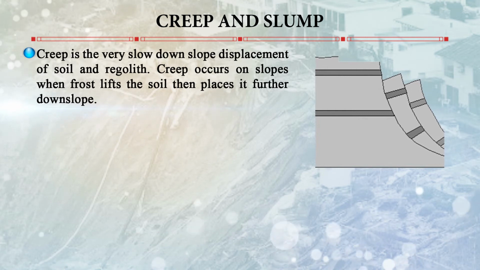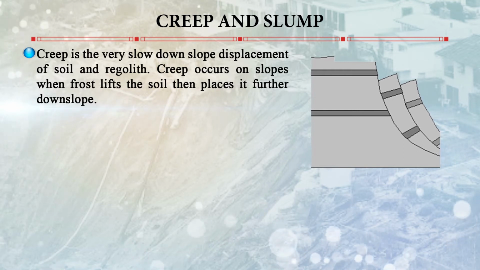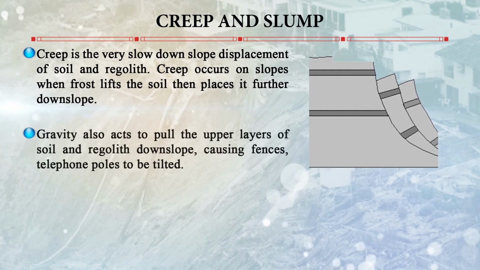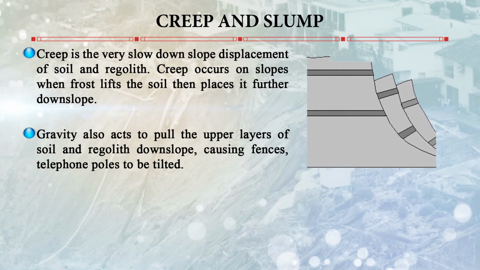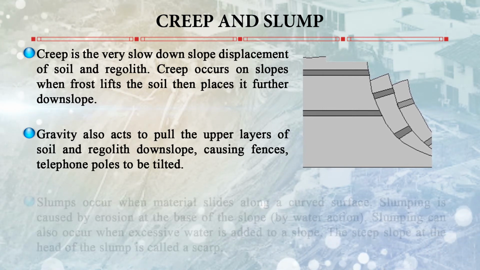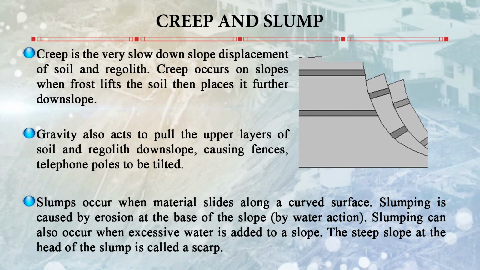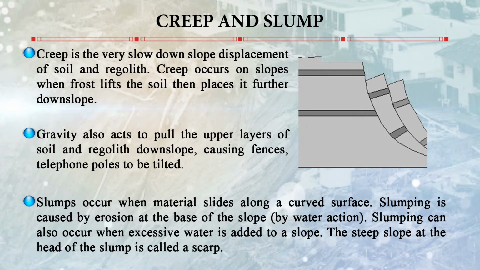Then there is creep and slump. Creep is the very slow downslope movement of soil and regolith, and this occurs on a slope when frost lifts the soil, then places it further downslope. Gravity also acts to pull the upper layers of soil and regolith downslope, causing fences and telephone poles to be tilted. And slumps occur when the material slides along a curved surface. Slumping is caused by erosion at the base of a slope, for example, by water action. Slumping can also occur when excessive water is added to a slope. The steep slope at the head of the slump is called a scarp.